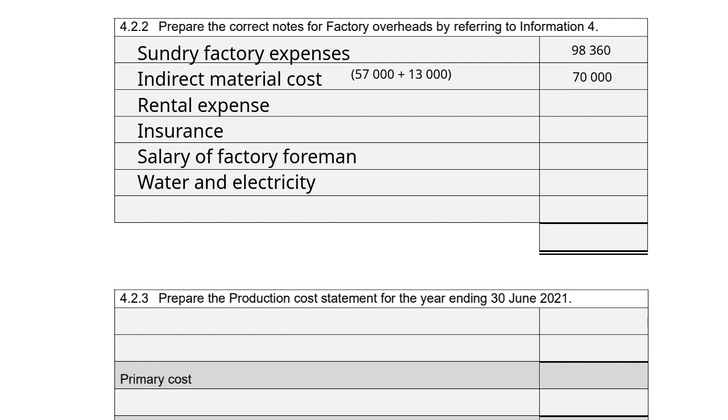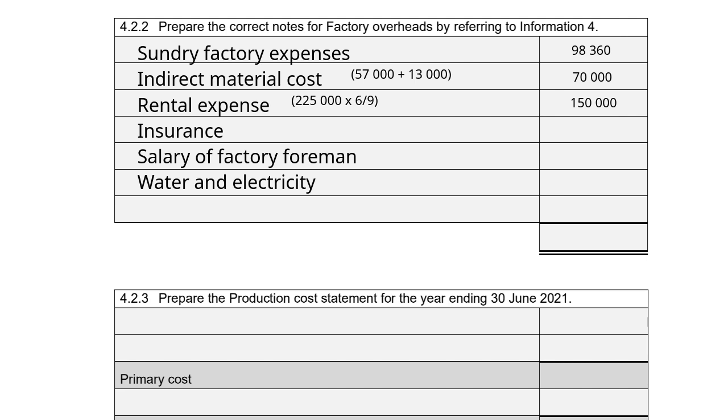Rental expense. The amount for rental expenses is the total amount that was paid during the year. However, rentals should be apportioned between the factory, sales and admin in the ratio 6:2:1. So we need to allocate the correct ratio. So the rental expense will then be 6 out of 9. How I got the 9 is you add 6 plus 2 plus 1 together. So rental expense will be 6 parts out of 9 parts. So 225,000 times 6 divided by 9 gives you then 150,000 that goes to the rental expense.